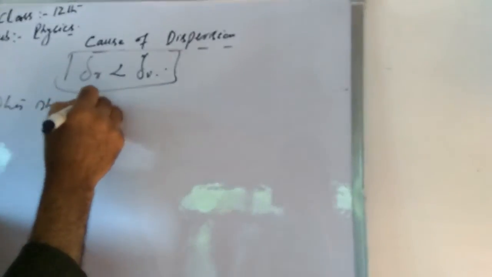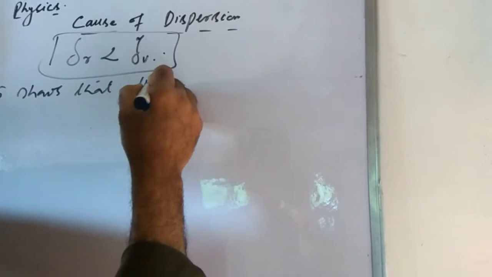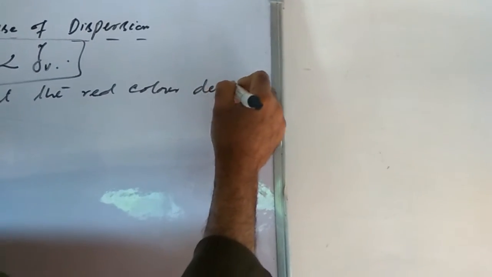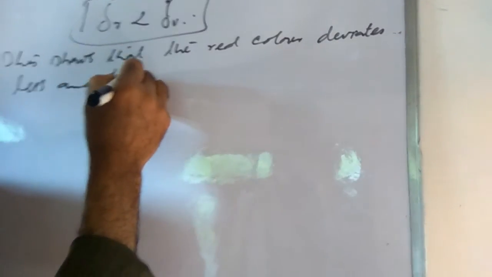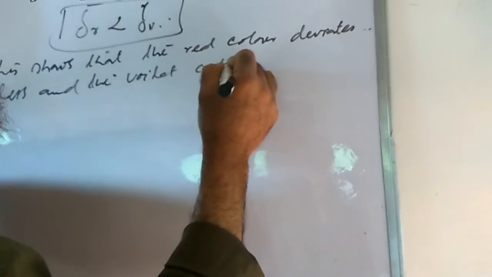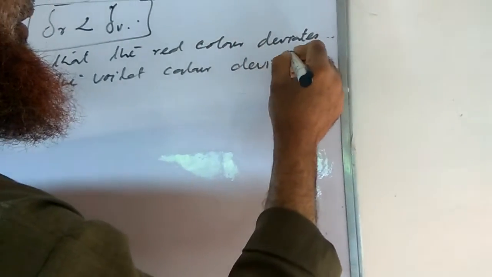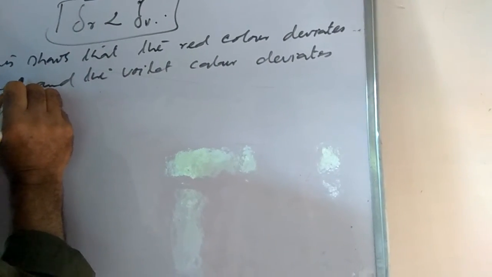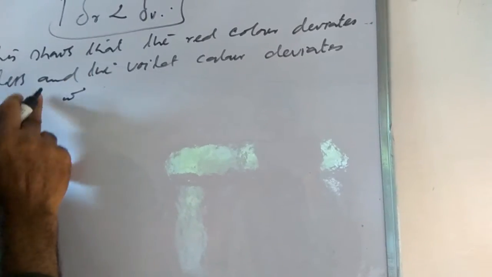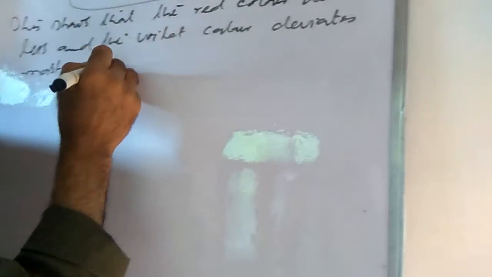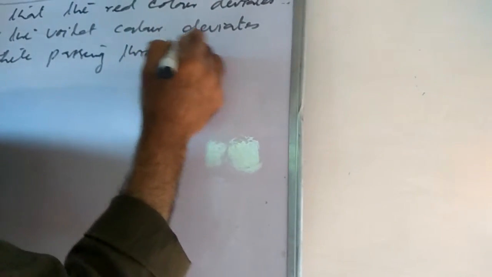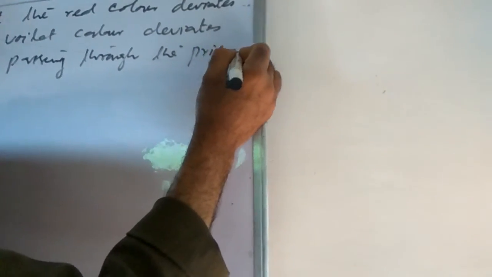This shows that the red color deviates less and the violet color deviates most while passing through the prism.